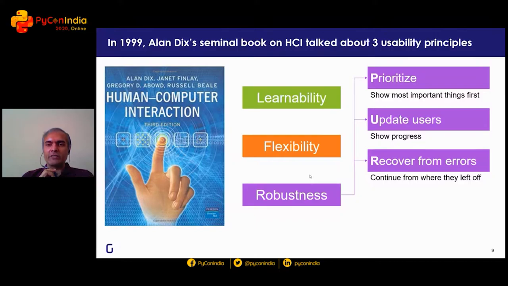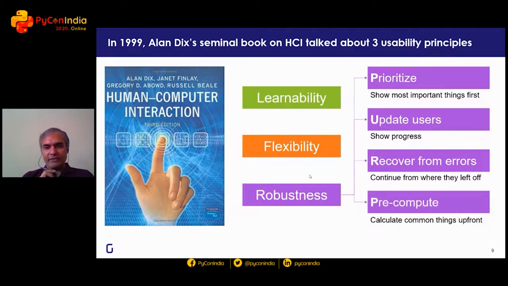We also need to recover from errors. The number of times I've pressed Control C, or the number of times I've had a network error, or the number of times where I was writing an application, debugging it, and then I had to restart all the way from the beginning, I can't even count. What we want is an application to be robust by saying, if it gets stopped or you stop it midway, you can continue from where you left off. And pre-compute. If you know that some part of the answer is not going to change, just calculate that up front. No need to recalculate it every single time.